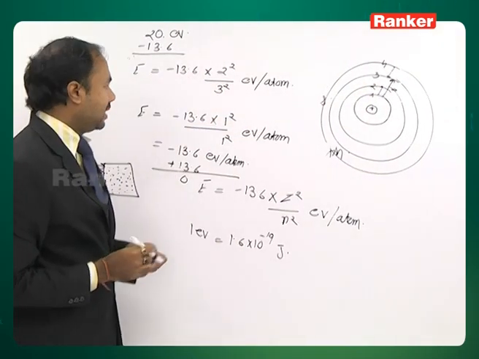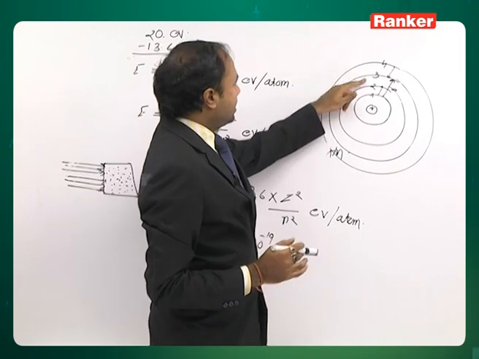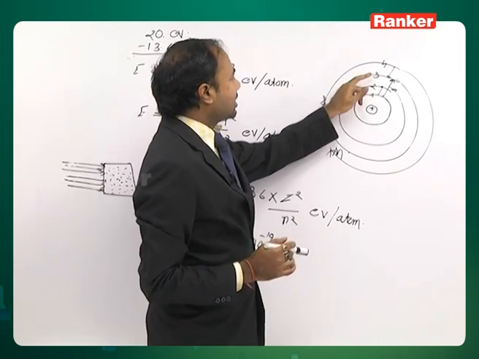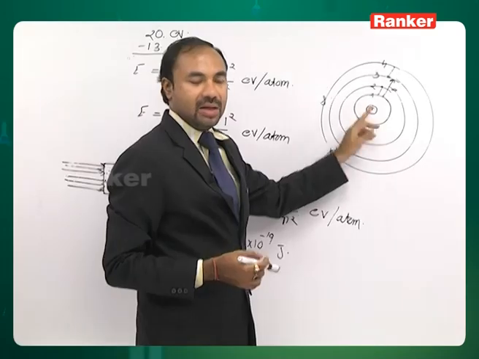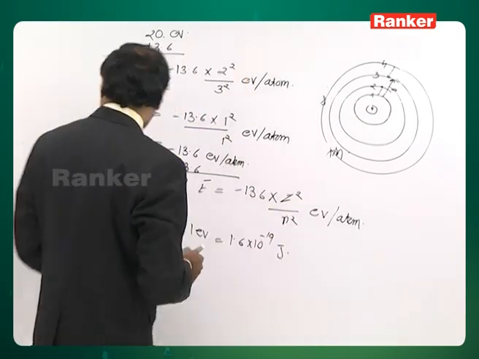Now, one example: suppose the electron comes from the third shell to the first shell in the hydrogen atom, that time the energy emitted by the electron